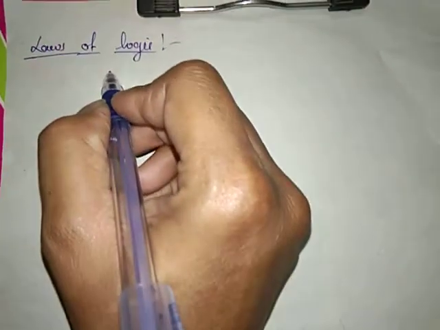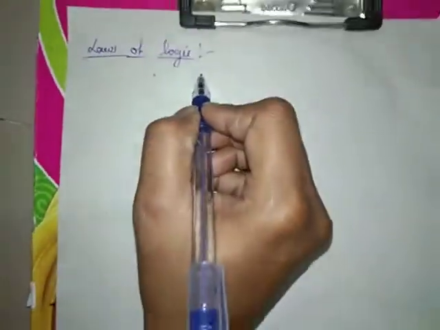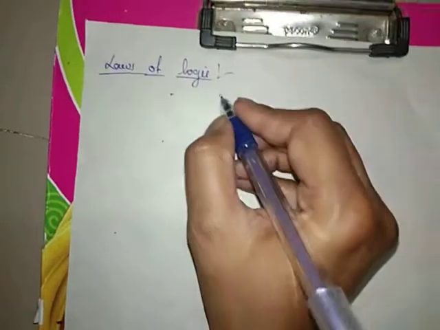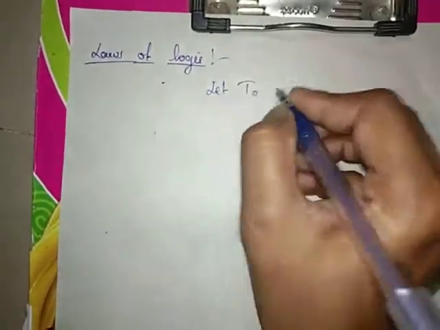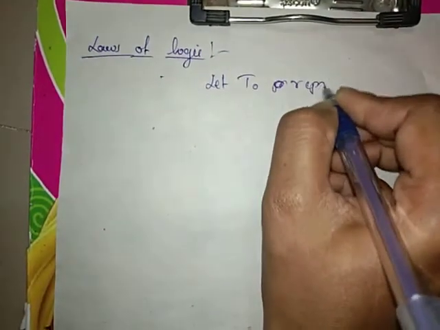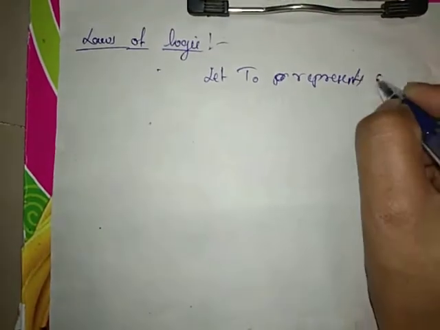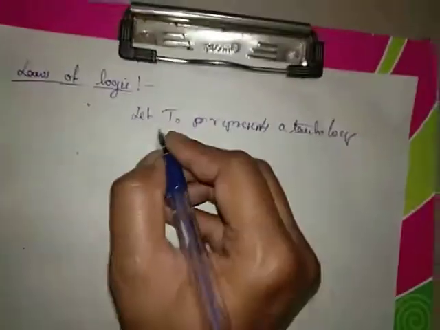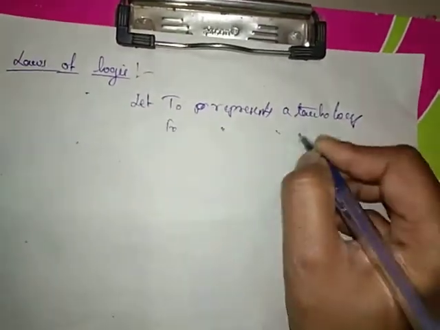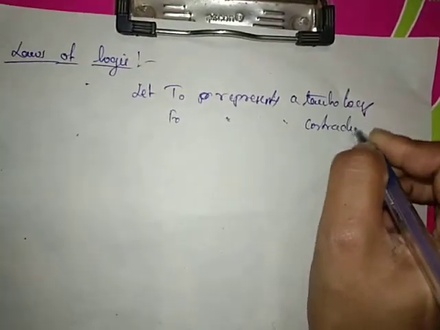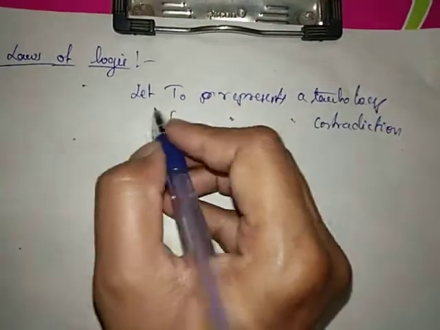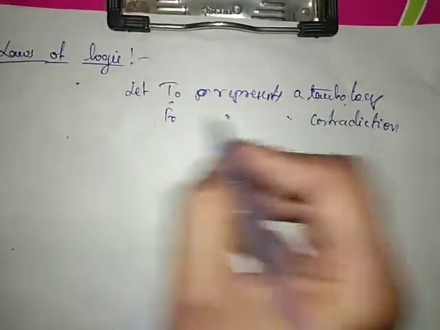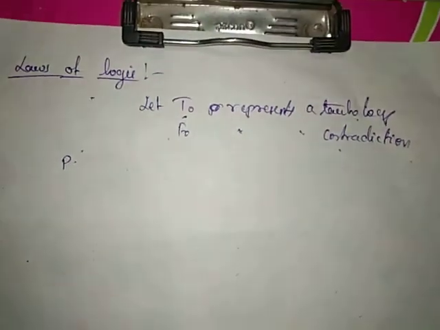So now we are discussing the topic that is the laws of logic. Before coming to the laws of logic, consider let T naught represent a tautology. T naught represents a tautology. F naught represents a contradiction. So we are using the symbol T naught as a tautology, F naught as a contradiction. So for P, suppose P is any proposition.